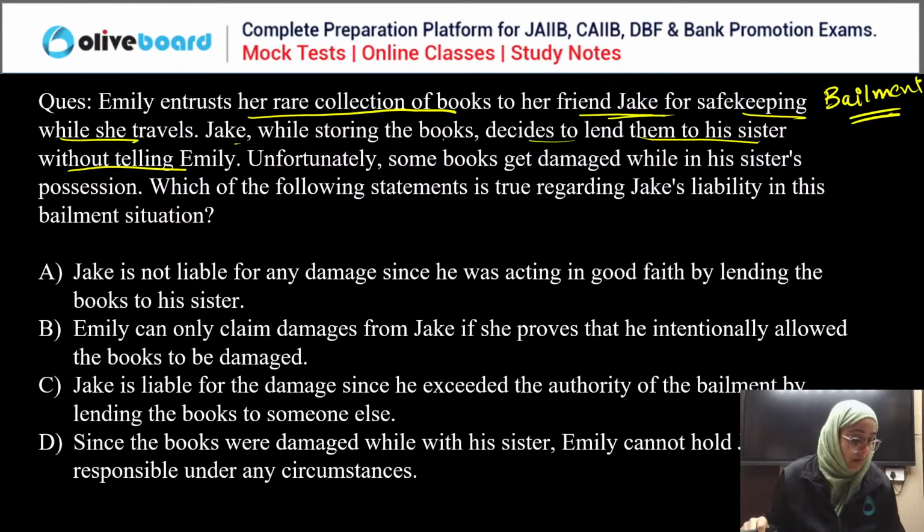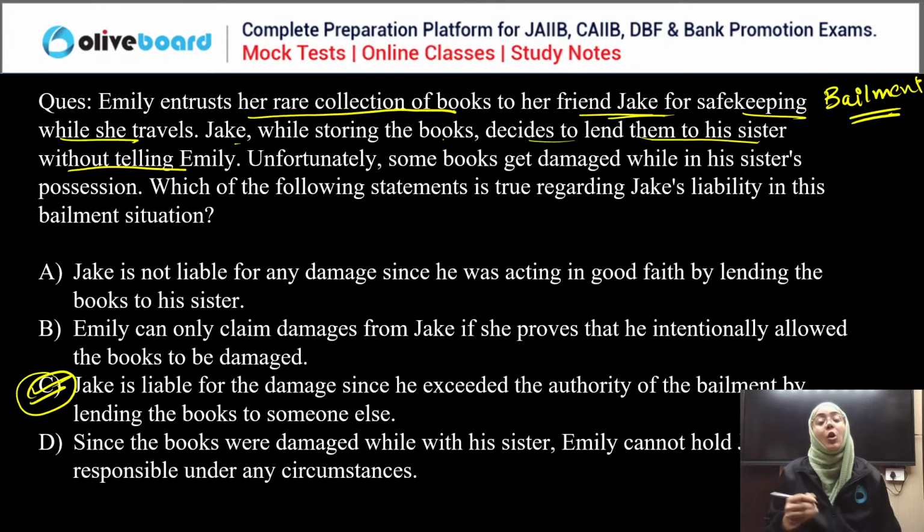So the correct answer for this question is what? Yes. Jake is liable for the damage since he exceeded the authority of the bailment by lending the books to someone else. Obviously C is the correct answer. Very good, you guys.